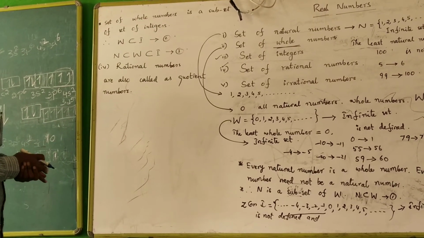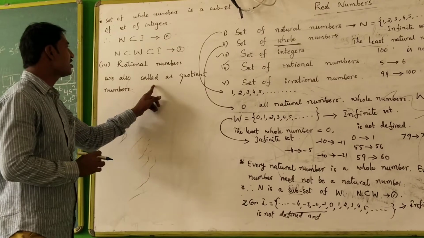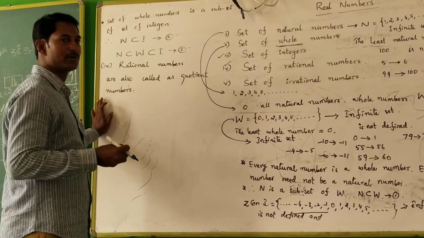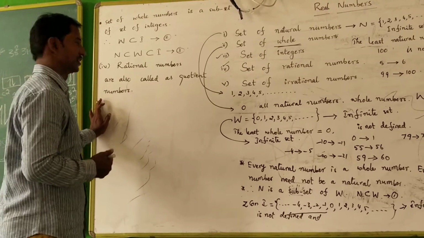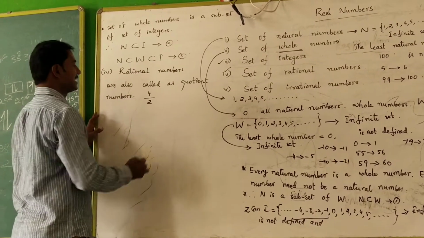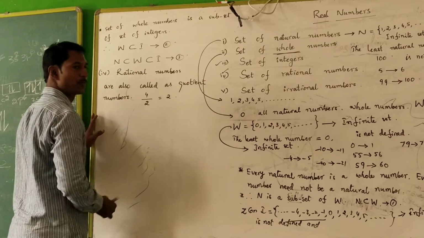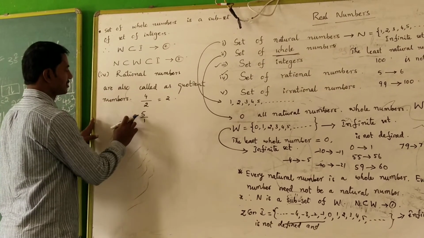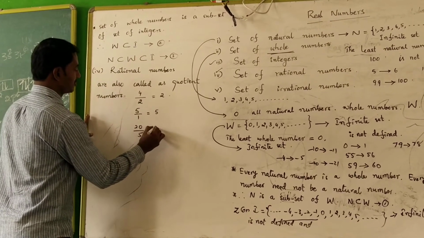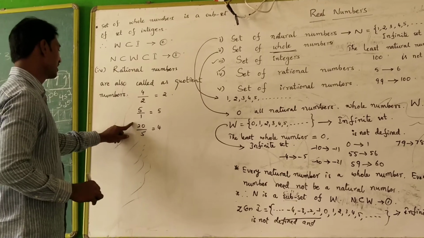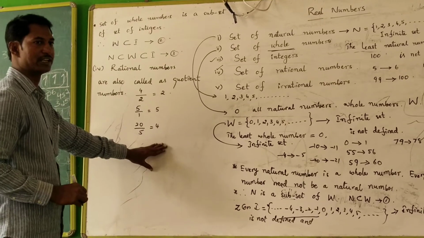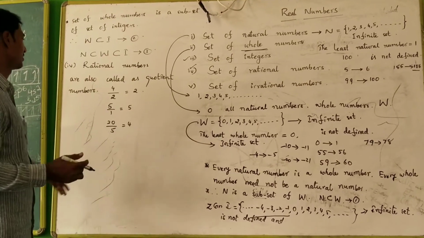Where does the idea of a quotient come from? Definitely from division. In a division problem, we always find a quotient. For example, 4 by 2 is a quotient, and its value is 2. 5 by 1 gives quotient 5. 20 by 5, quotient is 4. Both are quotients, equal to one another.